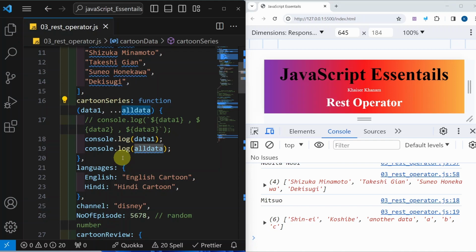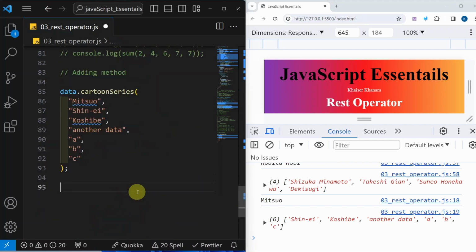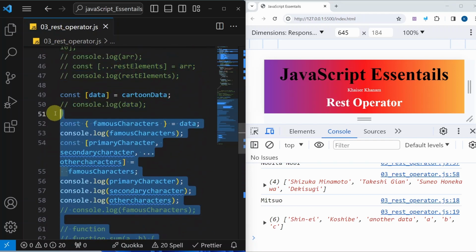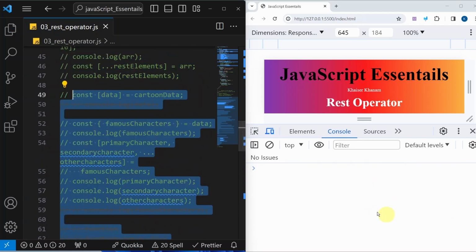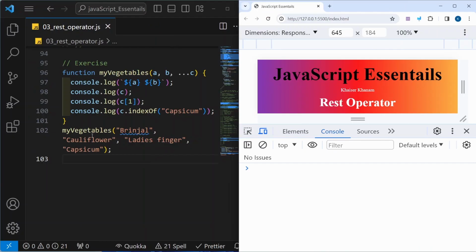Now I will be showing you some exercises for which you have to think for a second and you have to write the answer so that you can master this REST operator concept. Here I will just write exercise, and everything. I'm just going to comment. My console is empty. This will be our first exercise. I will just pause the video for 1 minute. Until now, whatever you have understood, based on that, you can provide the answer in comment section, or else you can just take a note of this. I will also be showing you answer in a minute.